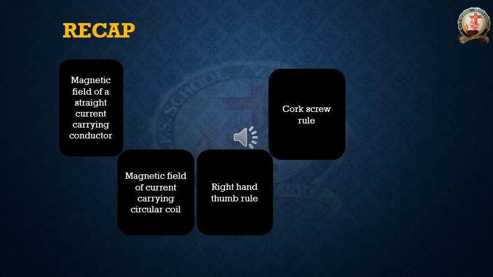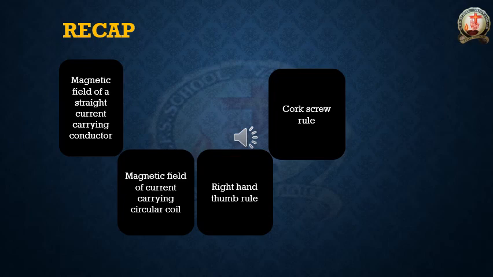In this situation, whenever you are keeping a magnetic compass nearer to the current carrying circular coil, that magnetic compass needle is showing some deflection, because this coil also will be producing the magnetic field. But here also the direction of the magnetic field depends on the direction of current.